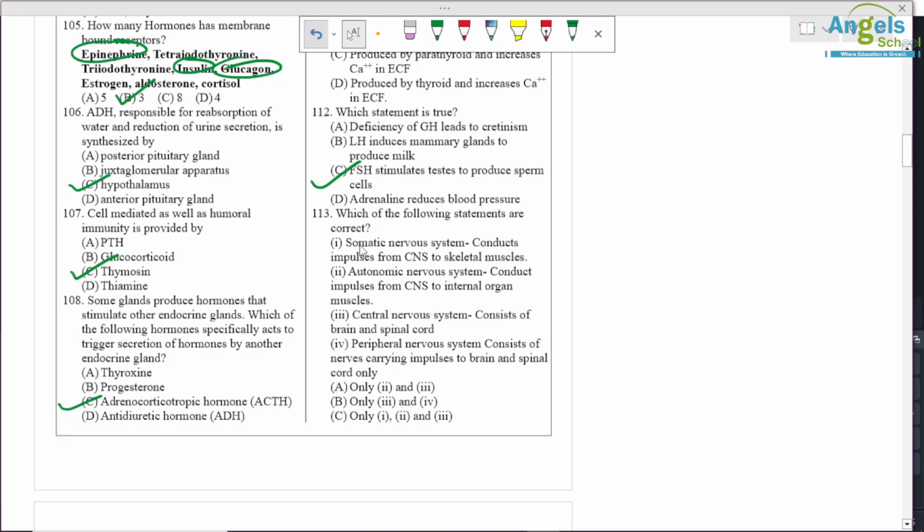Question number 113. Which of the following statements are correct? Somatic nervous system conducts impulses from the CNS to the skeletal system. Correct option. Autonomic nervous system conducts impulses from the CNS to internal organ muscles. Correct option. Central nervous system consists of the brain and spinal cord. Correct. Peripheral nervous system consists of nerves carrying impulses from the brain and spinal cord only, only sensory. It is incorrect. Okay, so only 1, 2, 3 are correct.